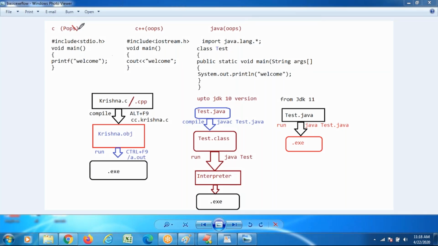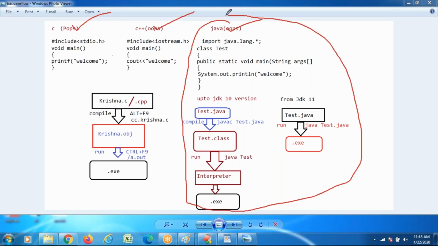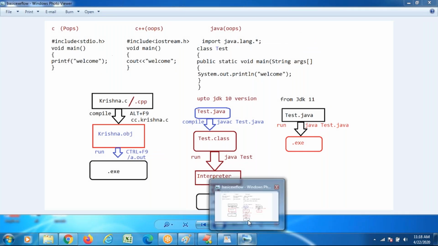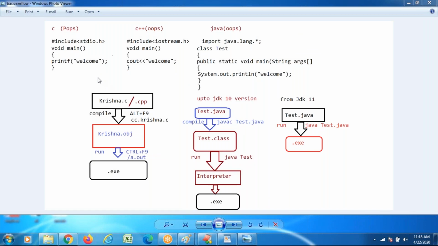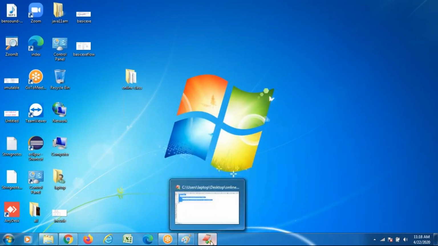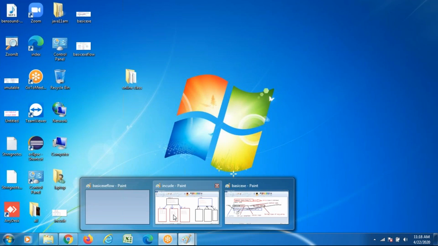Sir, you said C is there, C++ is there, Java is also there, so why is the industry running behind Java, or what is the importance of Java? Tomorrow I will discuss it. Till now, any queries? Just very fundamental things.